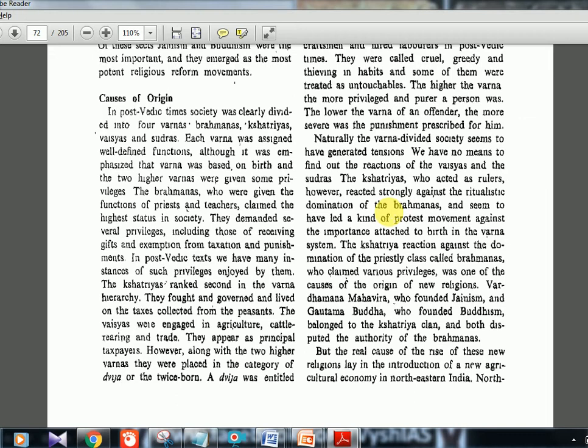Okay, they did not like this over-dominance, so they started to react. So that is one reason: the domination of the priestly class of the Brahmanas. Then, if you see Vardhamana Mahavira and Gautama Buddha, about whom we will learn in detail in this chapter,